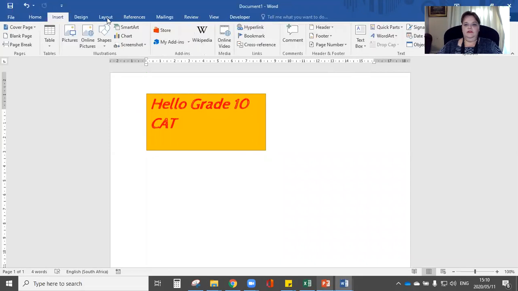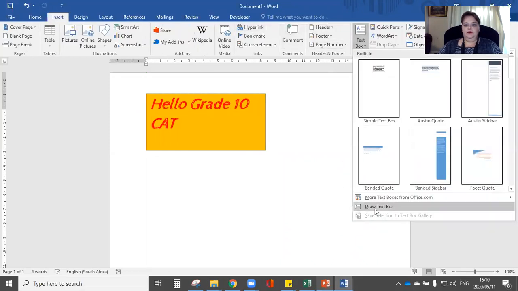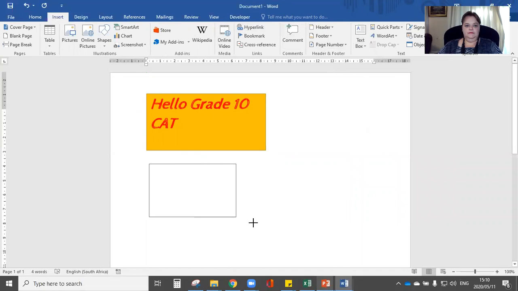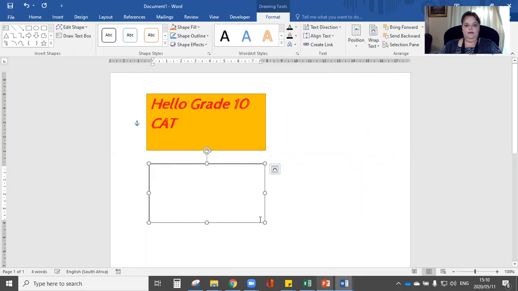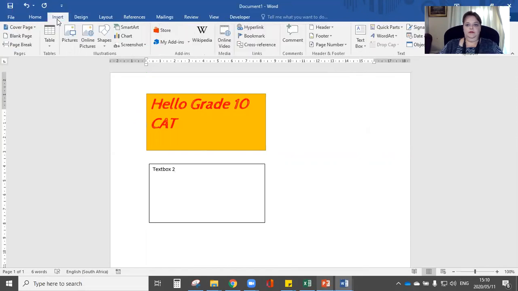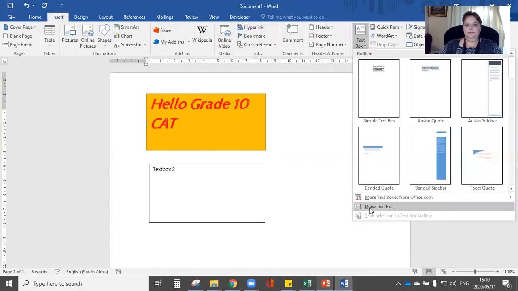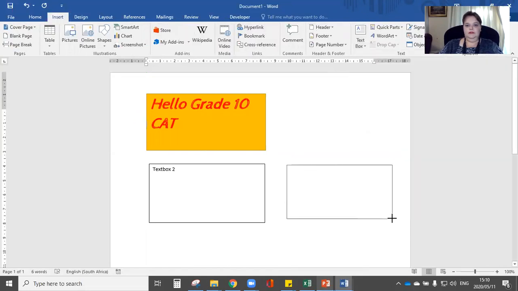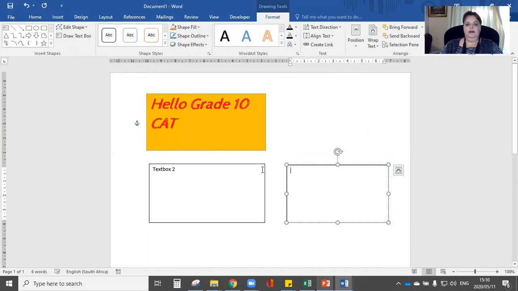I'm going to go to Insert and create a new text box. Text box 2. And let's insert a third one there. Okay, so I have my text boxes.